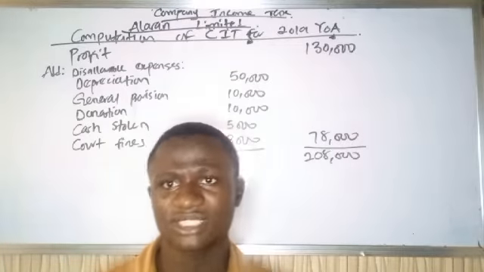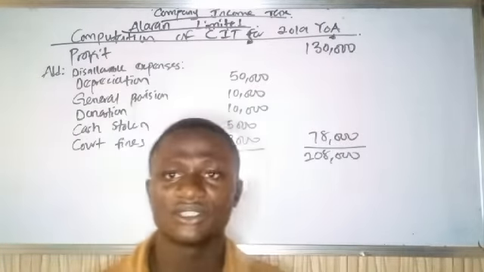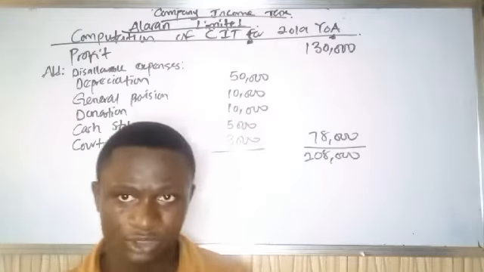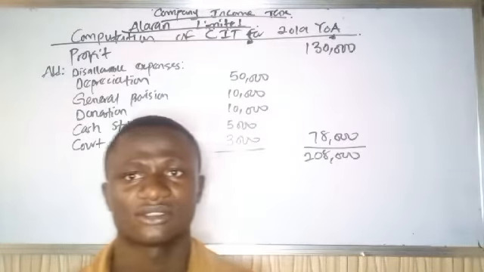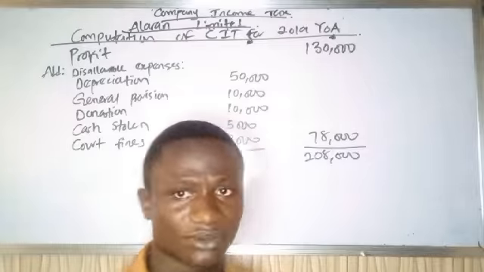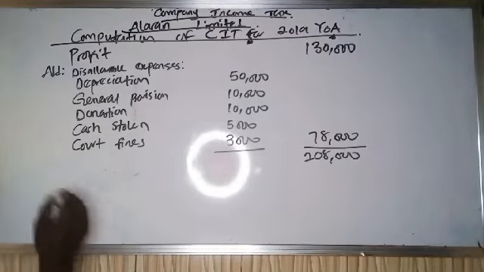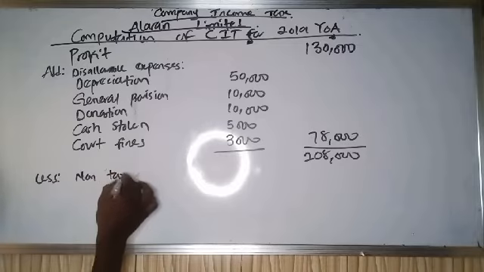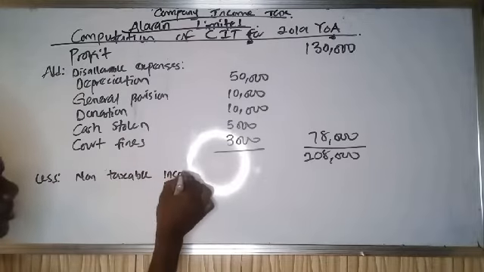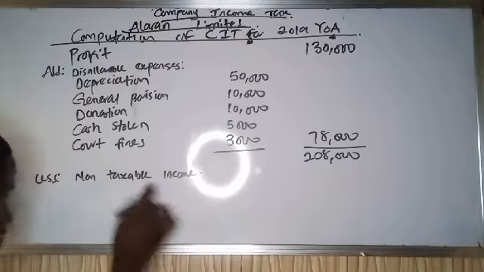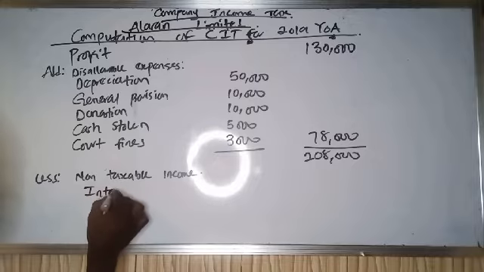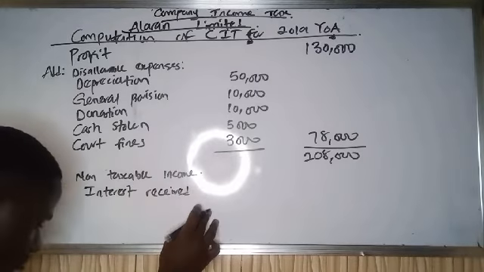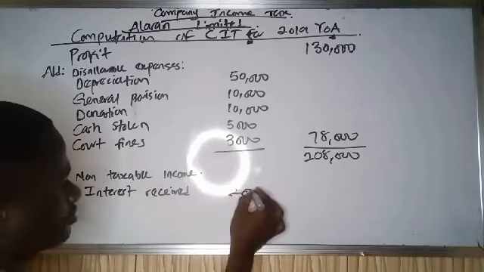So we should not tax it, because only income you generated from sales, anything related to what the company does, is what will be taxed. So less non-taxable income, which is interest received, which is 2,000 naira.